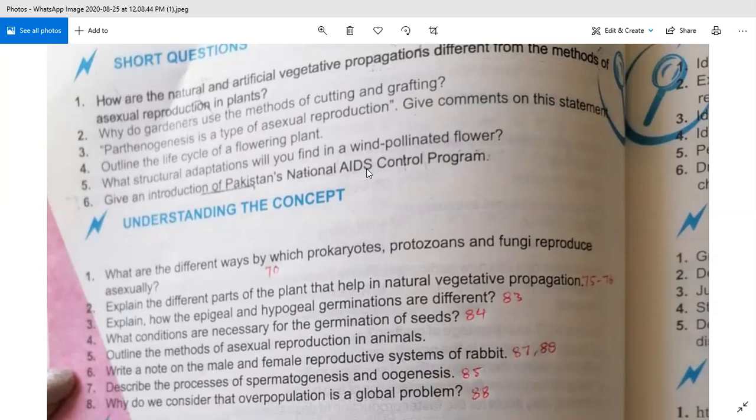Now we will discuss the long questions. Understanding the concepts. The first long question is given: what are the different ways by which prokaryotes, protozoans, and fungi reproduce asexually? For prokaryotes, you have to tell the methods of asexual reproduction. So in prokaryotes, you have discussed the process of binary fission, in which you have discussed the example of bacteria.